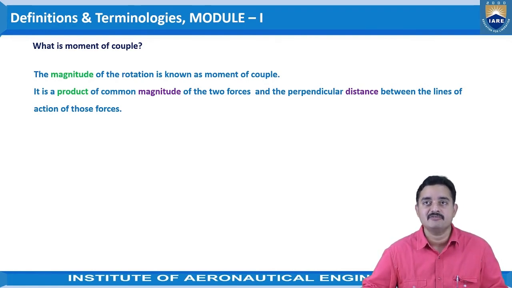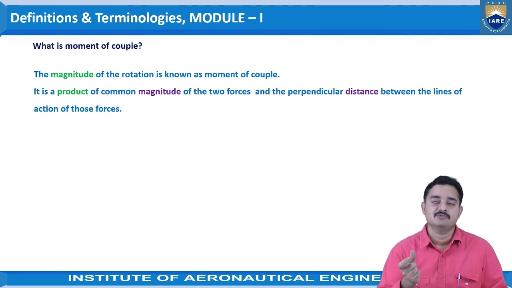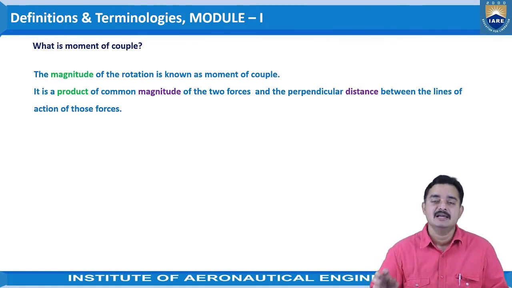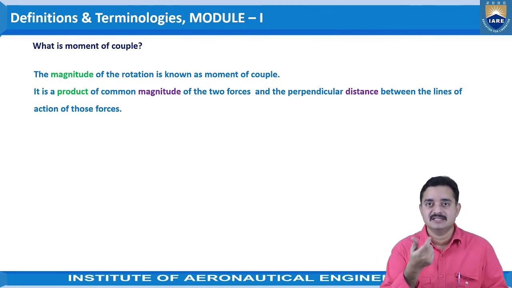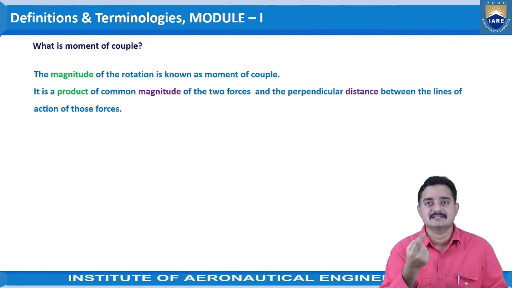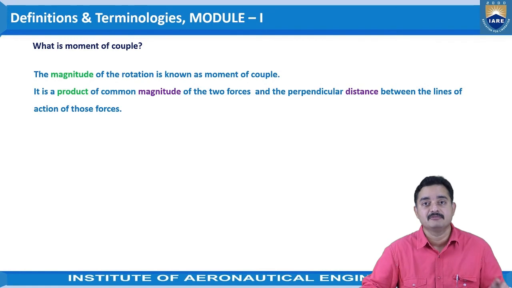So it is the product of the common magnitude of the two forces and the perpendicular distance between the lines of action of these forces. The two forces are applied onto the points A and B, as we have seen previously. The distance between these two, let us say, is D, and as these are two equal forces, we can consider them as a single force F. The product F into D will give the magnitude of the moment of couple.